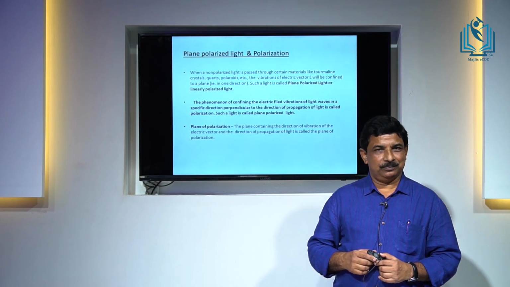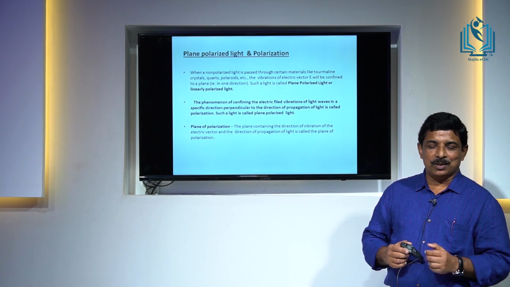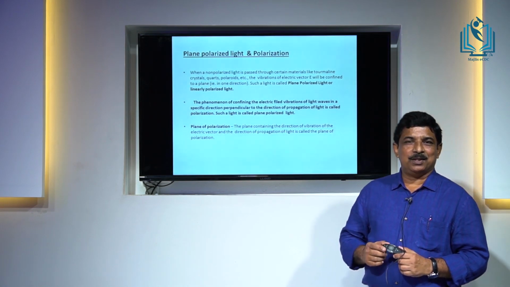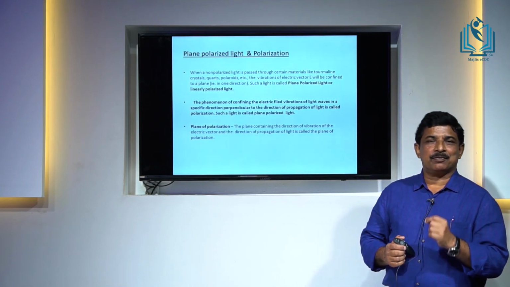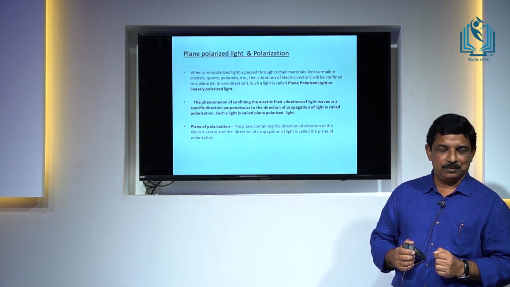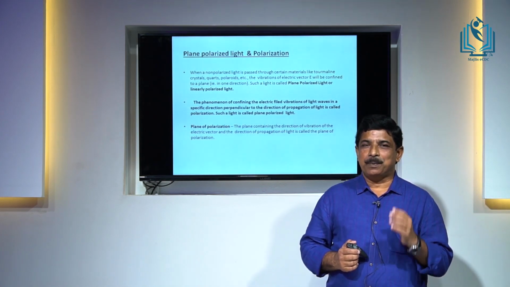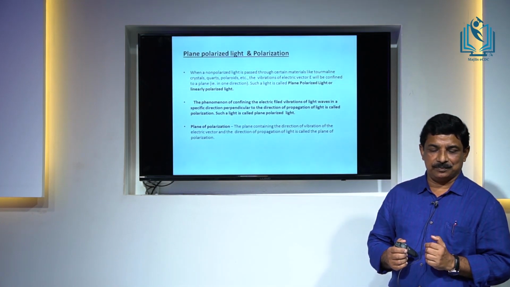For example, tourmaline crystals, quartz, polaroids, etc. It will permit only the electric field vibrations parallel to a particular axis.